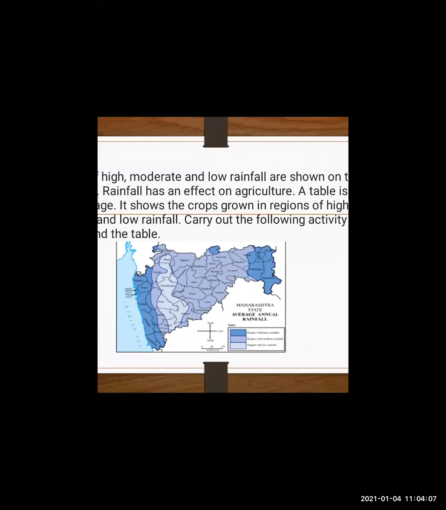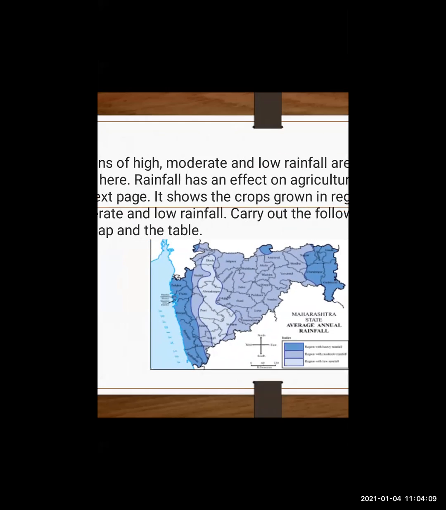Just remember everything, which is the capital of Maharashtra, first one and second one. Okay, children? Next one. Now see, this is the map given on page number 95, Maharashtra state average annual rainfall. Can you see the rainfall over there? This is a map given for the rainfall. The regions of high, moderate and low rainfall are shown on the map given here.